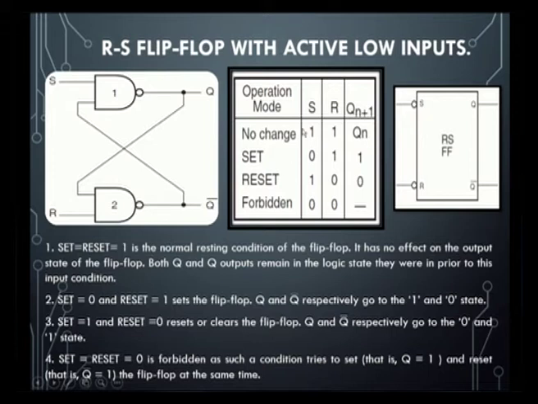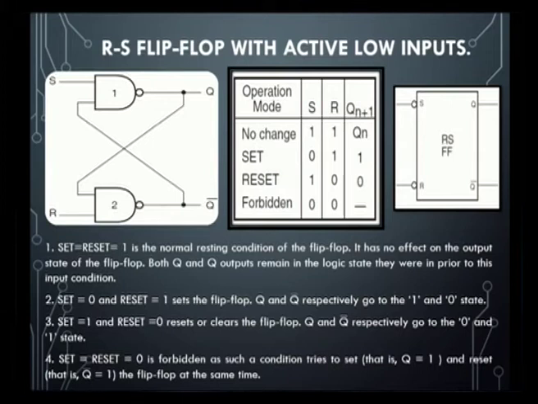So when S is equal to 1 and R is equal to 1, how does this circuit operate? We need to prove that this state is always true for Qn. We do not know what Qn, the present state, actually is.